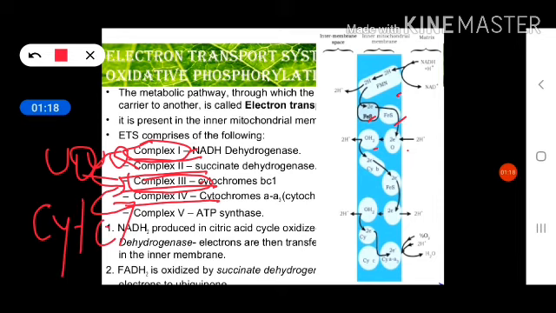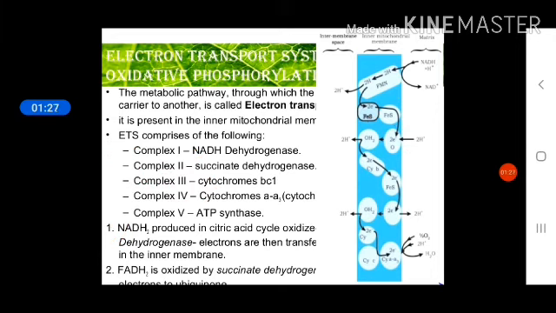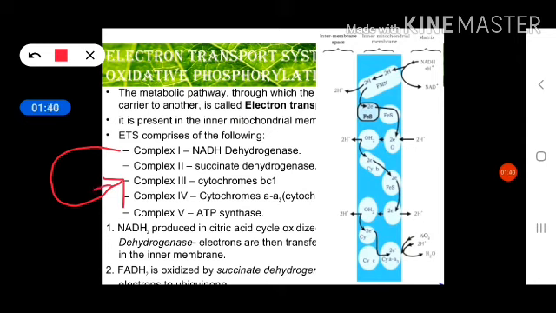Okay, and along with these mobile electron carriers, ubiquinone and cytochrome C, which help in transfer of electrons from 1 to 3 and from 3 to 4, there is another case. This is for NADH2, the electrons released from NADH2.